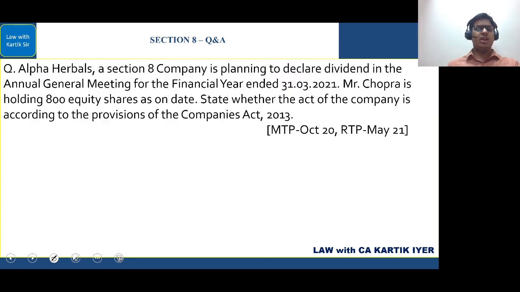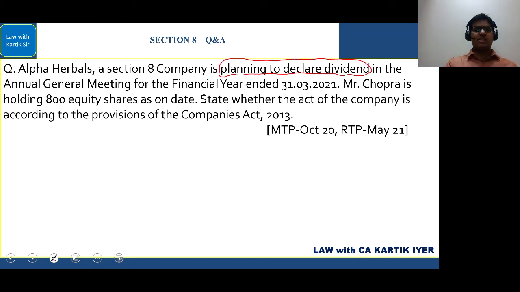Next one. Alpha Herbals, a Section 8 company, is planning to declare a dividend in the annual general meeting for the financial year 31st March 2021. Mr. Chopra is holding 800 equity shares as on date. State whether the act of the company is according to the provisions of the Companies Act 2013. Company is planning to declare a dividend. Okay, it is not yet declared, it is planning to.